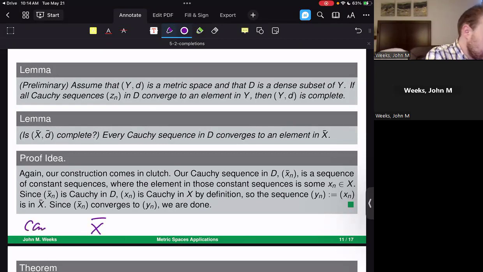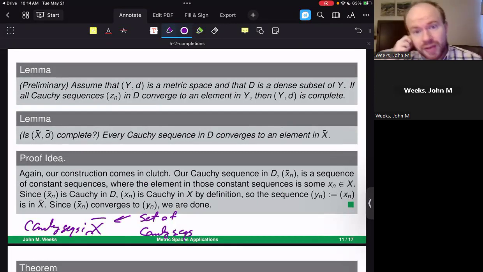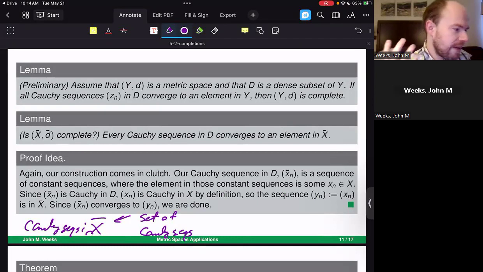We need to take Cauchy sequences in X bar. But remember that X bar itself is a set of Cauchy sequences. So these are Cauchy sequences of Cauchy sequences with respect to this D bar metric that we've been working with. So let's do a preliminary lemma that I'm not going to go through here. Assume that (Y, d) is a metric space and that D is a subset of Y. If you take Cauchy sequences inside of D, the dense subset, and if they converge to an element in Y, then Y is complete. Notice that this is a slight relaxation of a condition that we ask for completion.